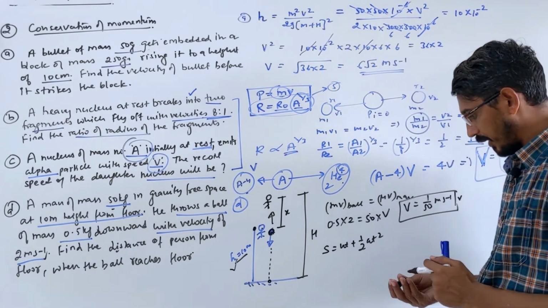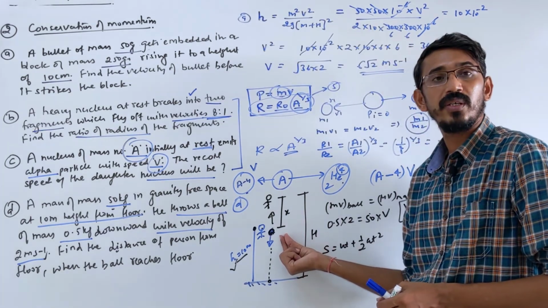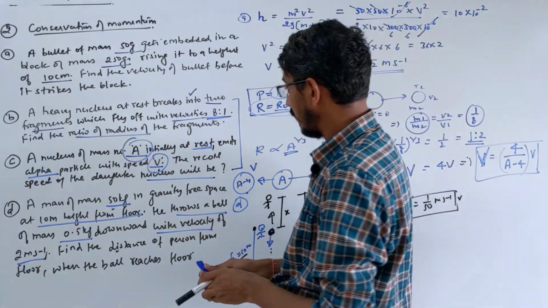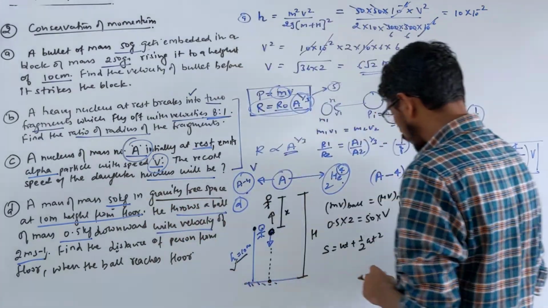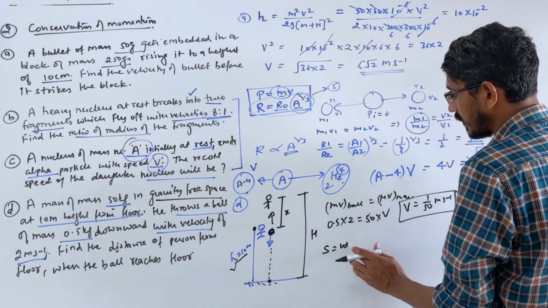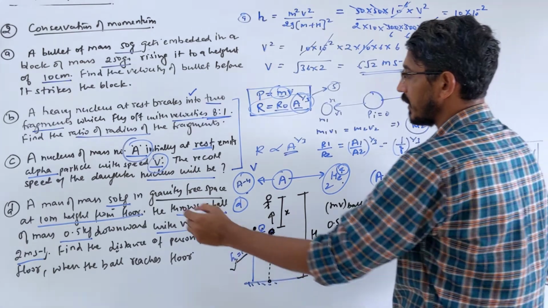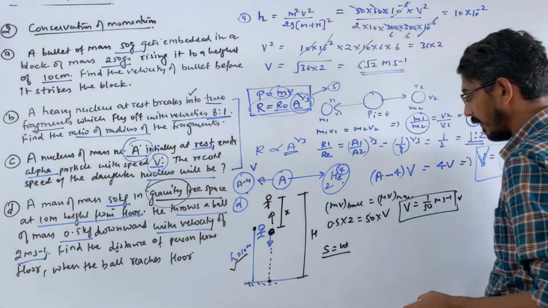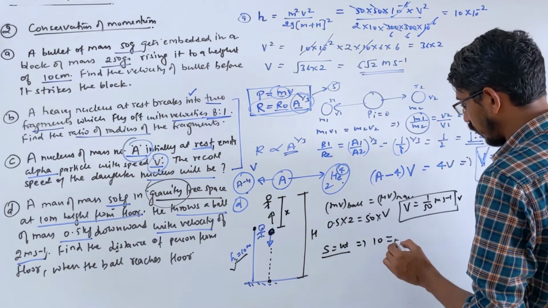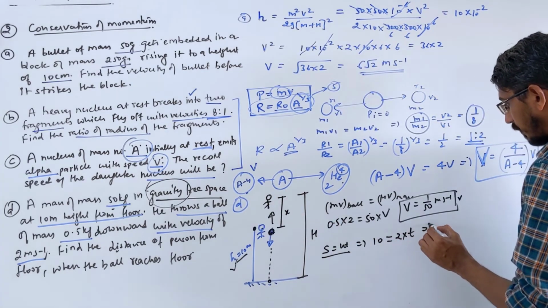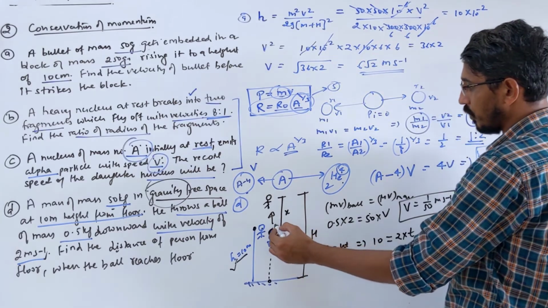Also you should give attention here because this is not gravity free space. What is this? Gravity free space. So no acceleration. So no need to write all these terms. Just distance is equal to velocity into time. Simply you write, because he is not accelerating. It's a gravity free space. g is 0 directly. Okay. So distance is 10 meter. Velocity of the ball is given, 2, into time t. So we see from here time becomes 5 seconds. Means the ball will take 5 seconds to reach the ground.